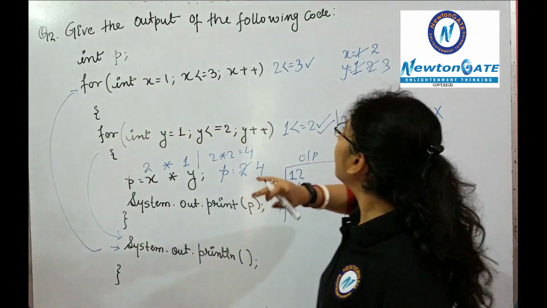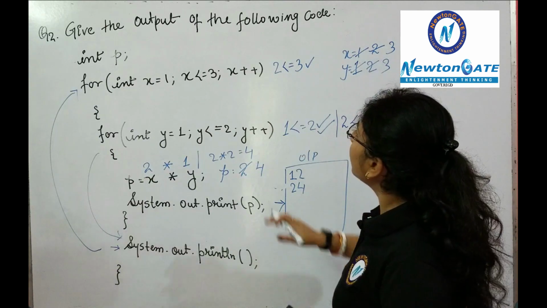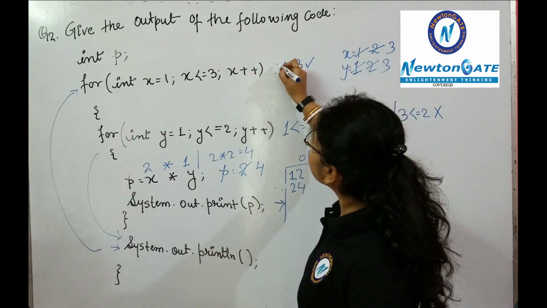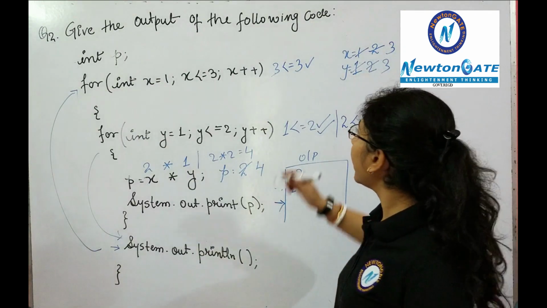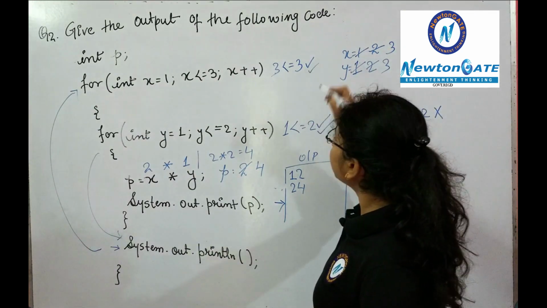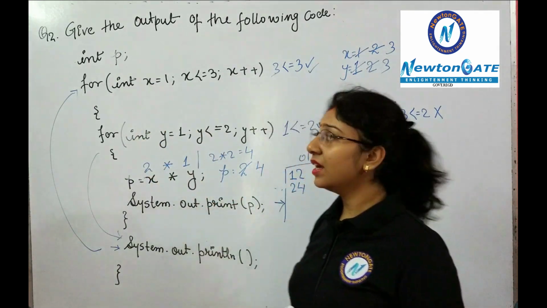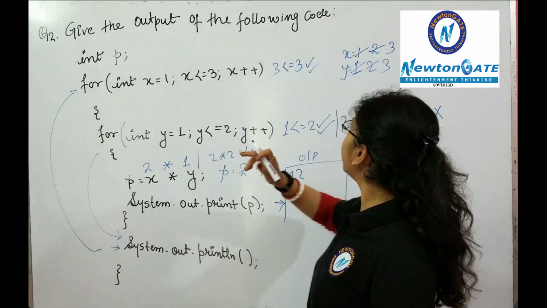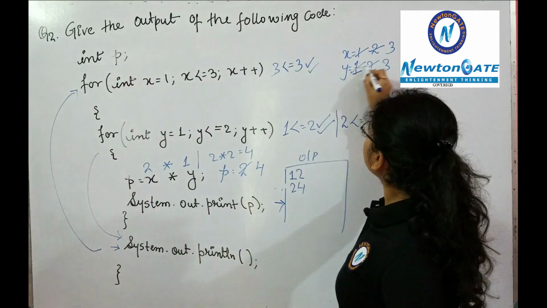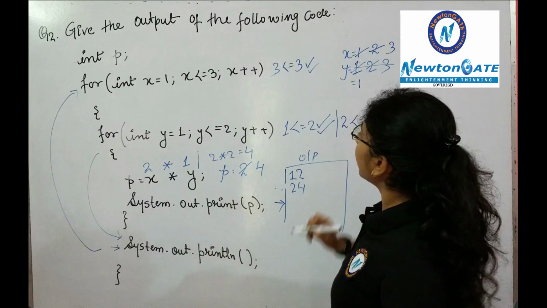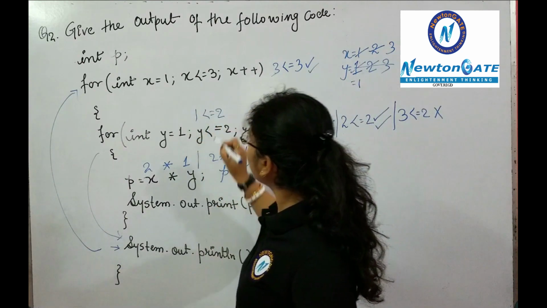Now, after changing the cursor, the control will move to the outer loop. Now, the value of x will be incremented to 3. Now, put the value in the given condition, that is 3 is less than equals to 3. Yes, the condition is satisfied. As the condition is satisfied, it will get inside the inner loop. Clear? Now, again the value of y will be reinitialized. It will become 1. Clear? The value of y will become 1. Now put the value in the given condition. 1 is less than equals to 2.